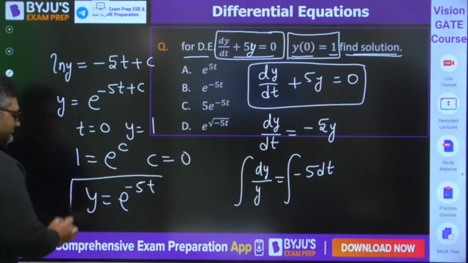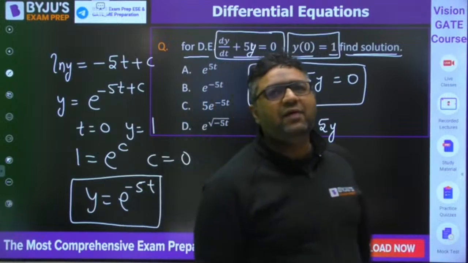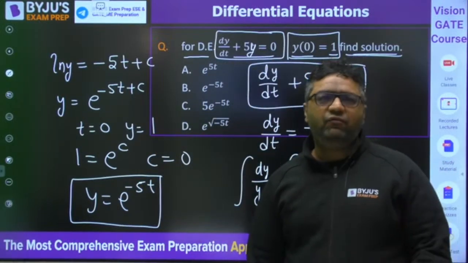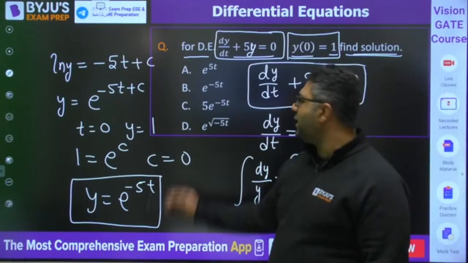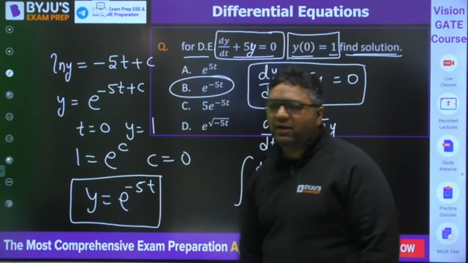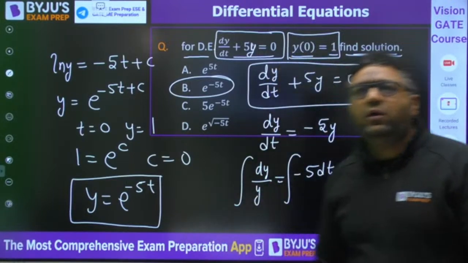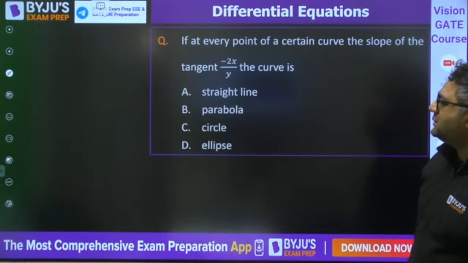If you are thinking that these questions are easy, why are you doing easy questions, sir? Then I would like to tell you these are all previous years' GATE questions, and from this topic, this type of questions are coming. I have taken from all the branches, one from mechanical, one from civil, one from electrical, one from electronics, like that. Okay, everybody understood this? Moving to the next question, guys.